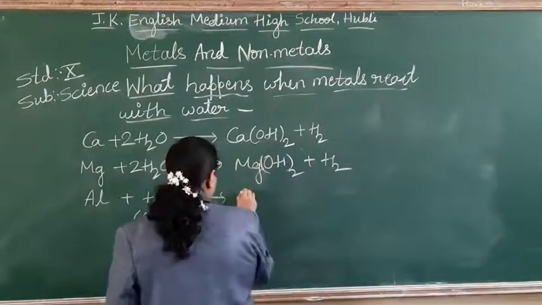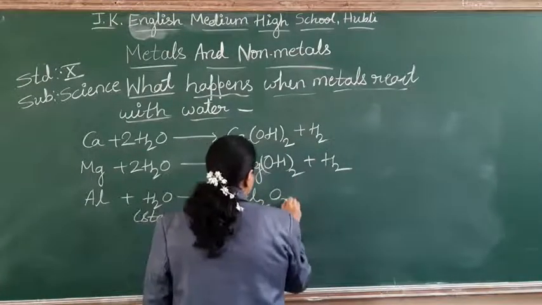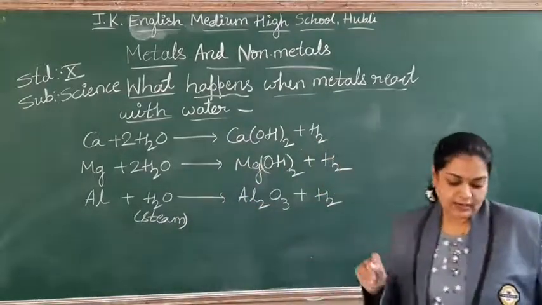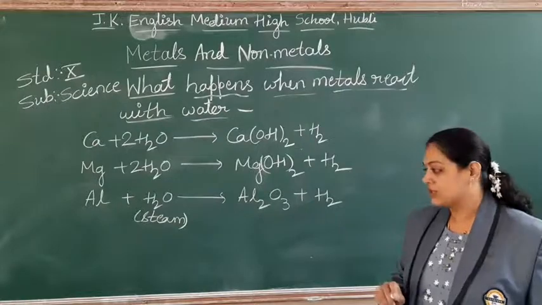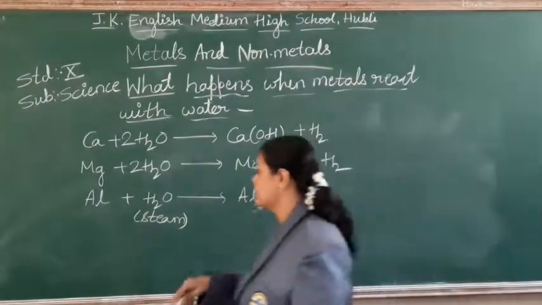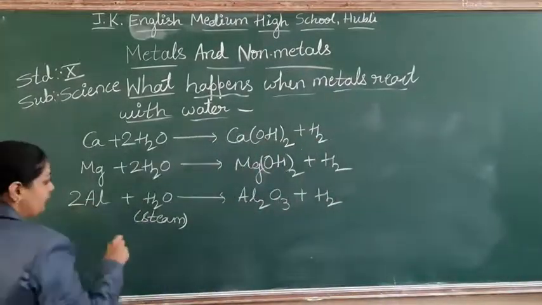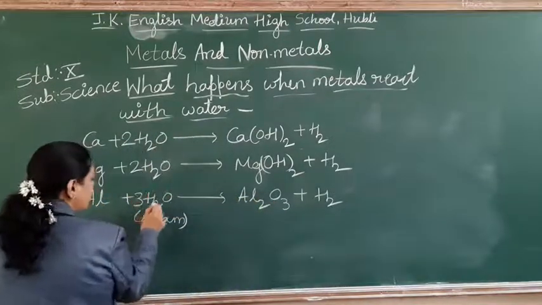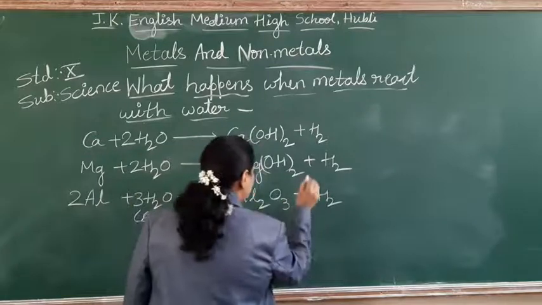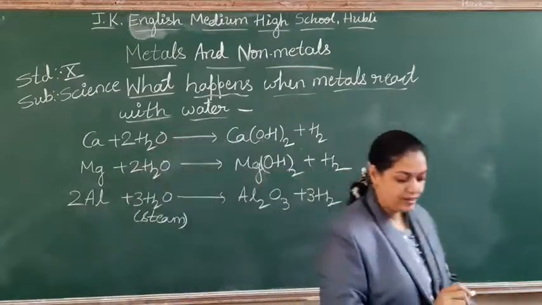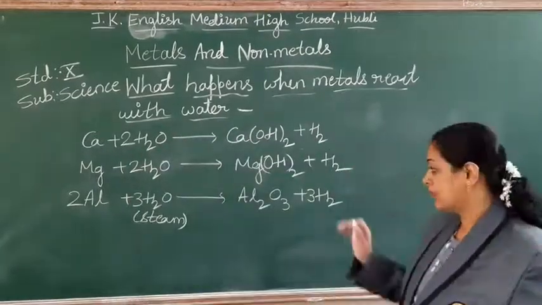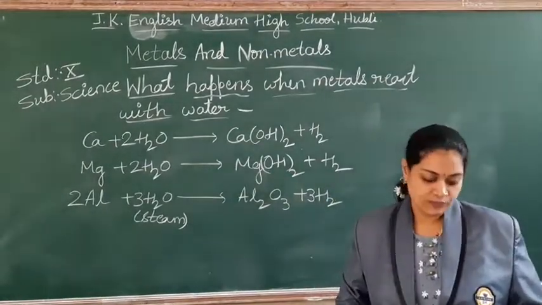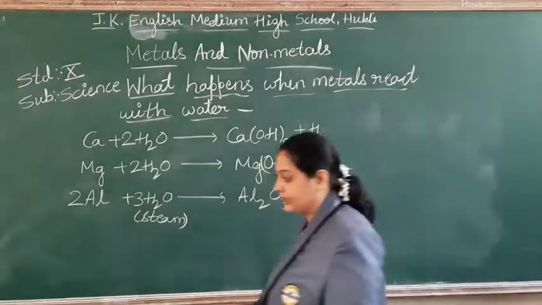Aluminium oxide, Al2O3, you are going to get with the liberation of hydrogen gas. Balance the equation, students. 2 aluminium. Here it is 3, so let me make it 3 here. 3 2s are 6, 3 2s are 6. Whenever you write equations in chemistry, first and foremost you have to balance the equation. Okay. Take the example of iron.